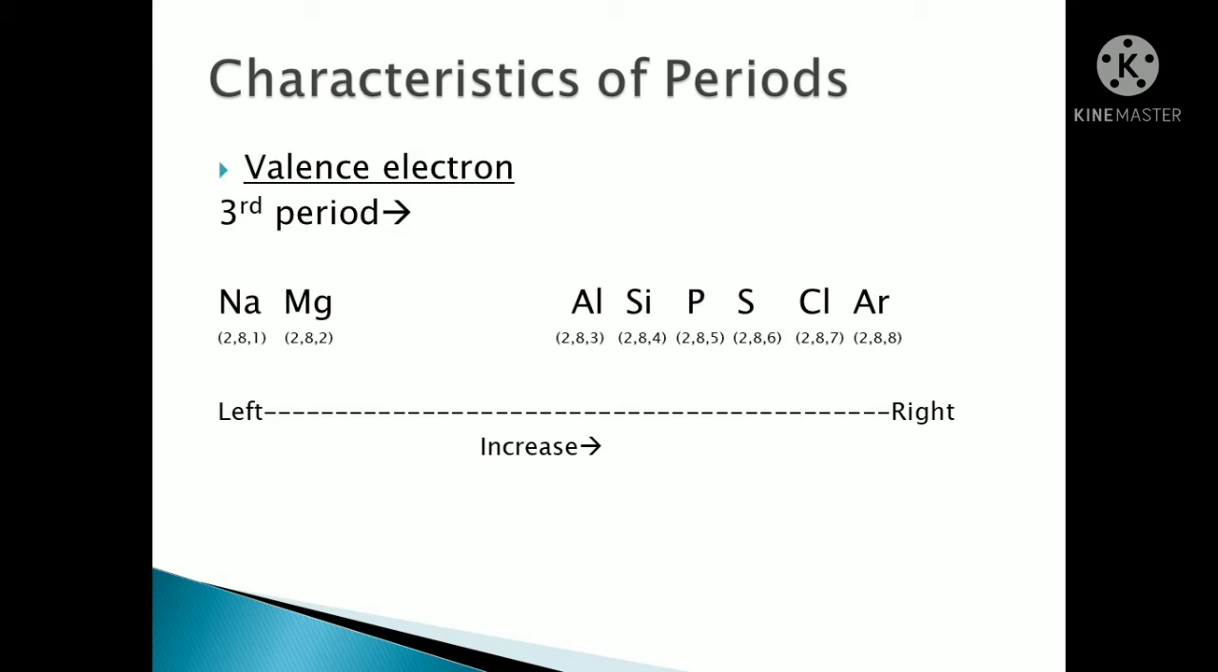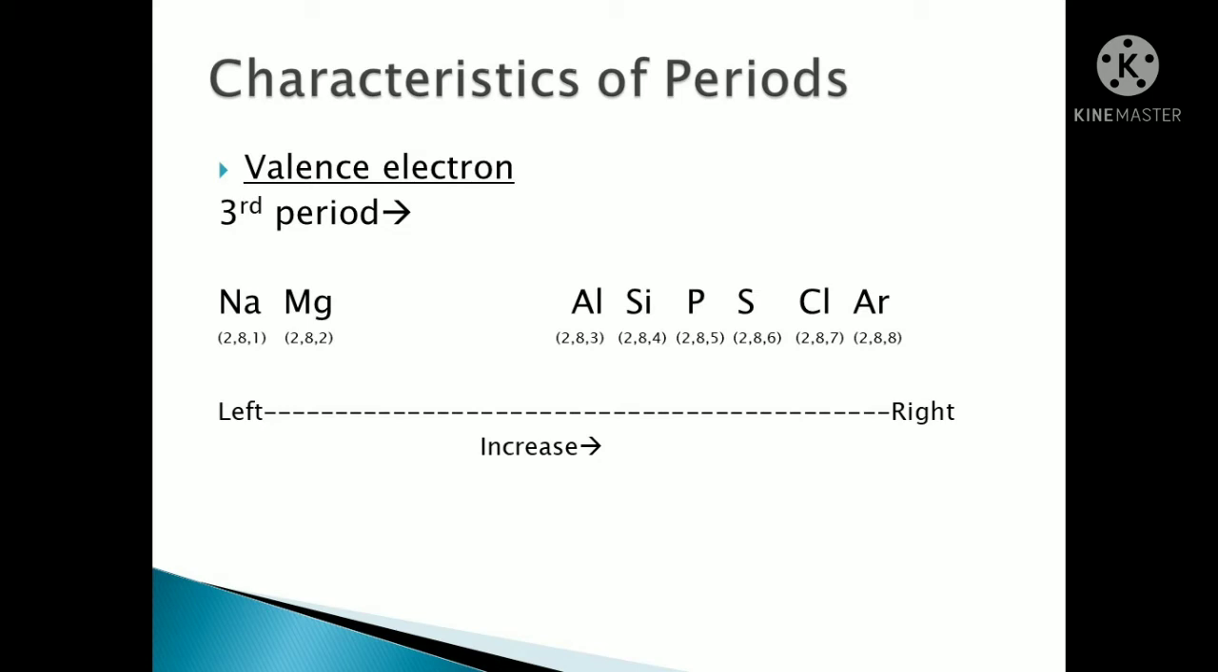Now let's see the third period we are talking about. Sodium has 281, magnesium 282, aluminium 283. If you add these numbers, you will get the atomic number. Now see here, sodium's valence electron is 1, magnesium's is 2, aluminium's is 3, silicon's is 4, phosphorus 5, sulfur 6, chlorine 7, argon 8.